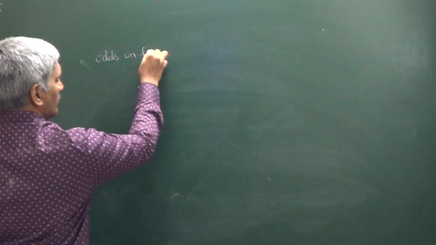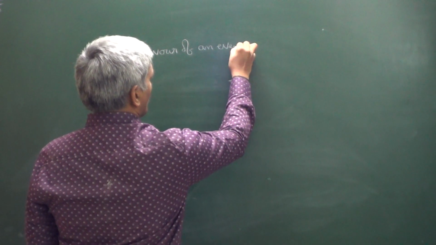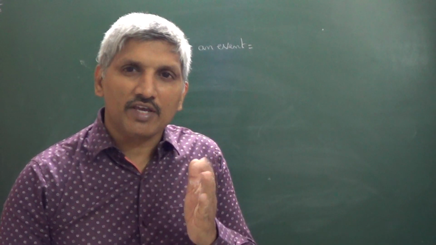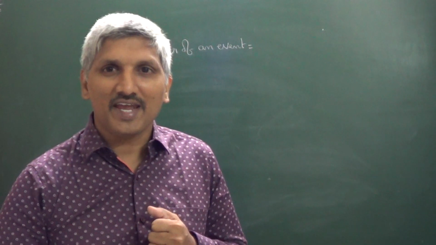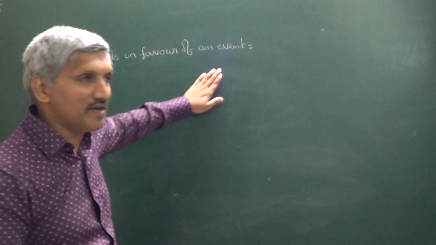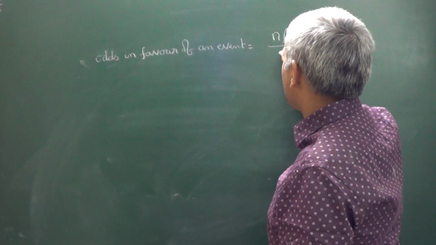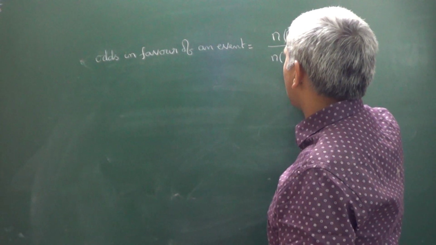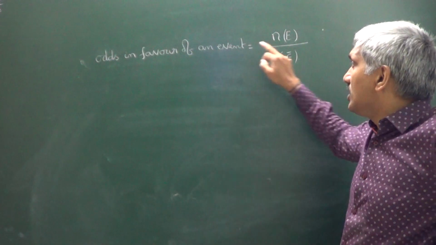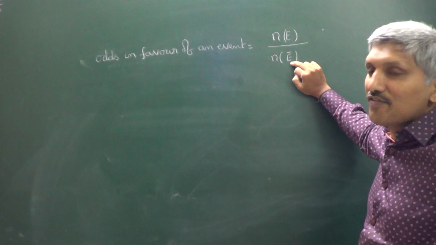Odds in favor of an event E is equal to the number of elementary events favorable to E divided by the number of elementary events not favorable to E.